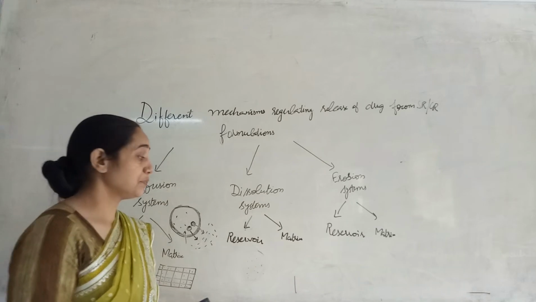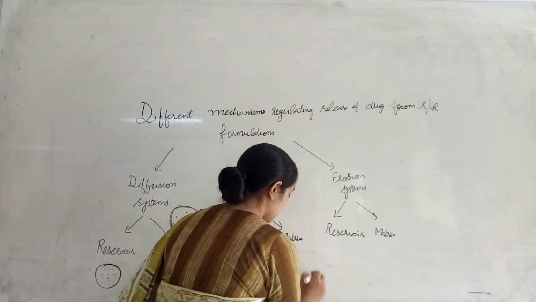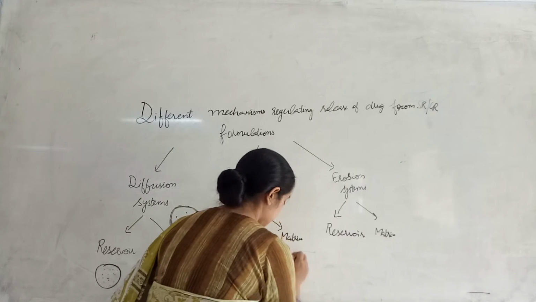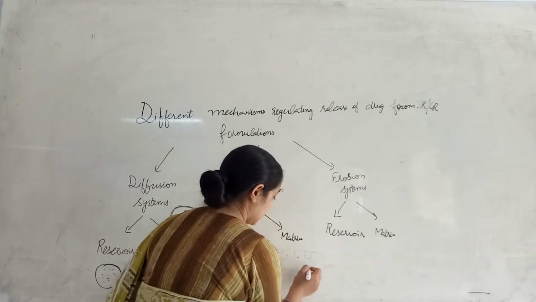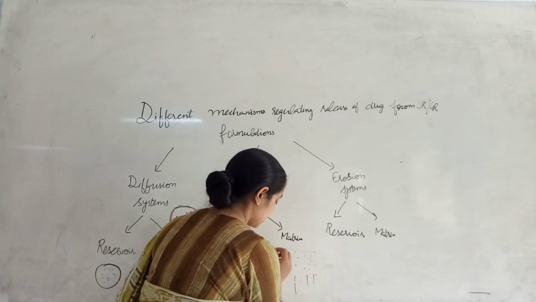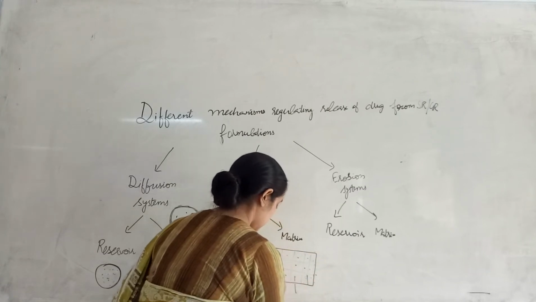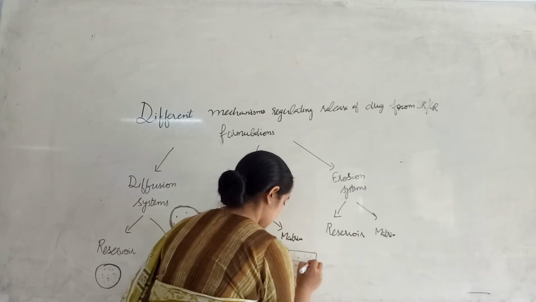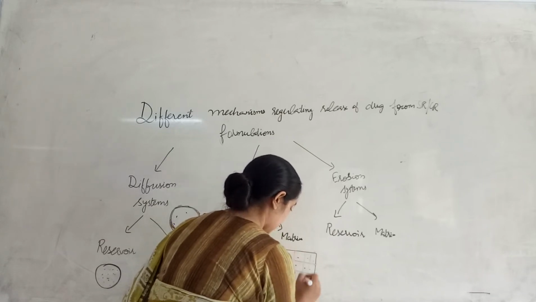Or in a matrix system, in a similar manner, what will happen in dissolution? In a matrix system, if I have the dispersion of the drug like this, then it will lead to the diffusion of the drug.